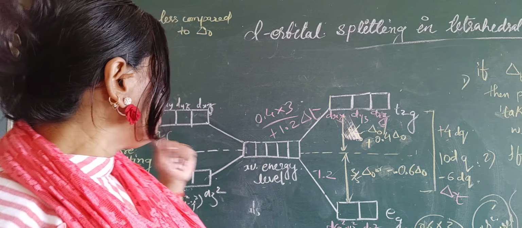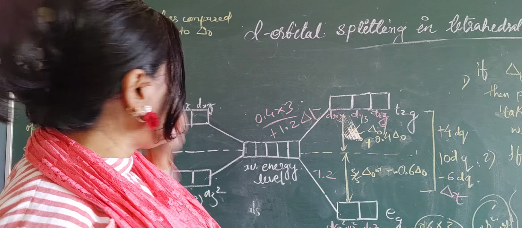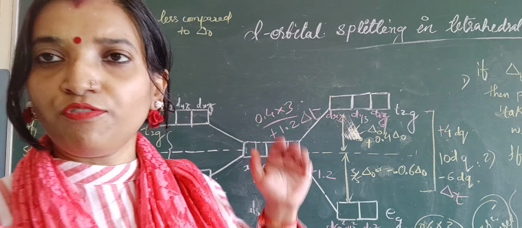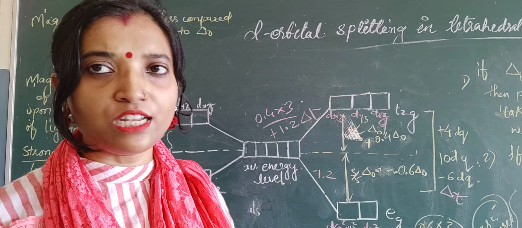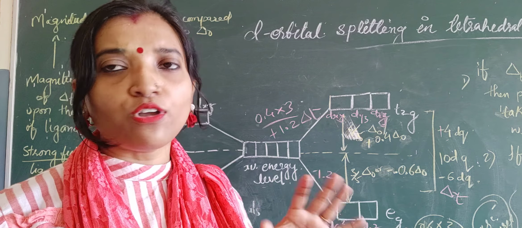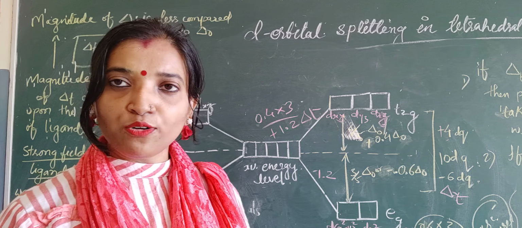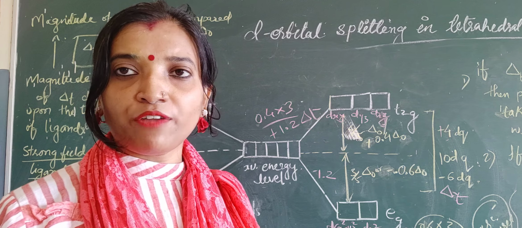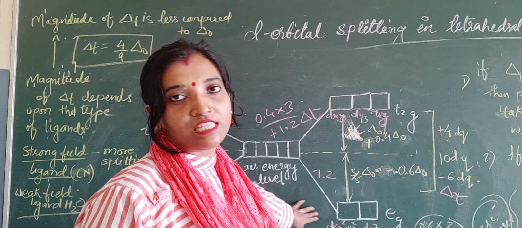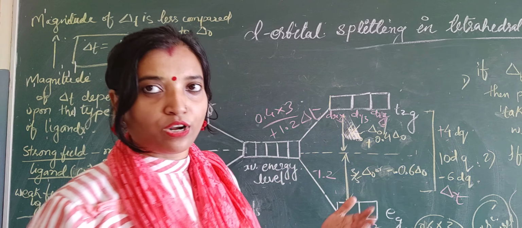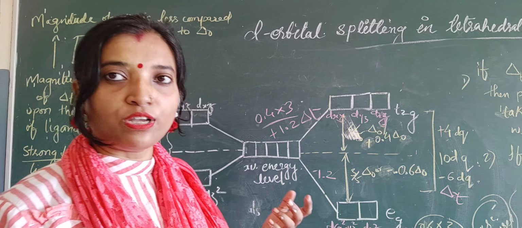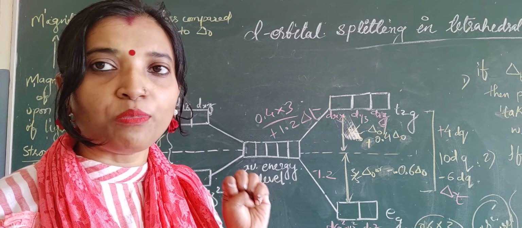Now one more thing I want to tell you, that in crystal field tetrahedral splitting, what is the magnitude of splitting? Understood? I told you that the orbitals which are affected more will be repelled more and the others will be repelled less. Understood? So here you can see 4 ligands are there. How many ligands are there? 4 ligands are there.